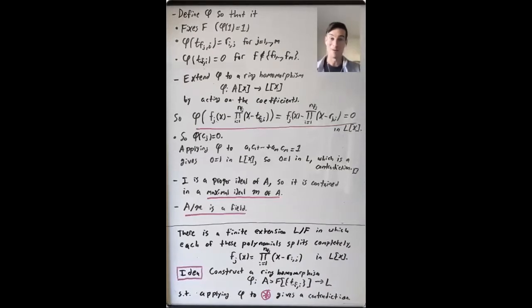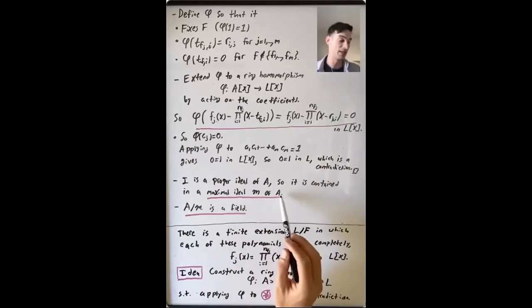Okay. So where are we now? I is a proper ideal of A, and we know that that means that it's contained in some maximal ideal. And this is the place where we have to apply Zorn's lemma to see that that's true, but this is something that we talked about in 206b. So let's name that maximal ideal. I is contained in some maximal ideal. Let's call it M, maximal ideal of A.